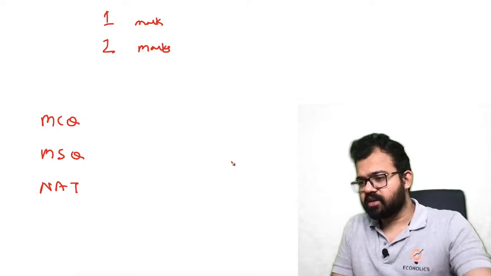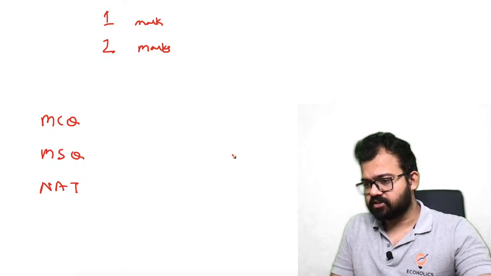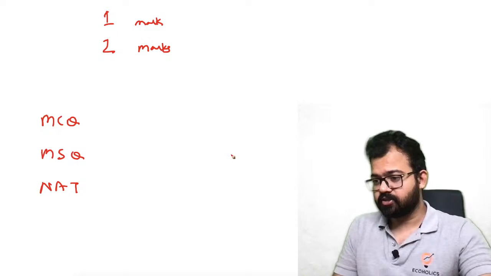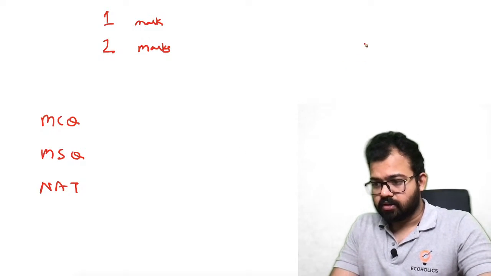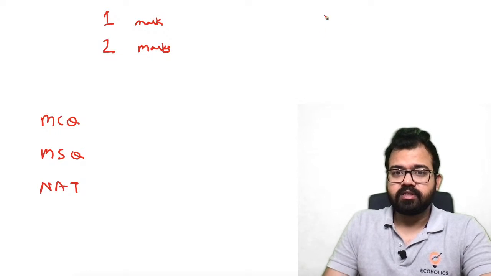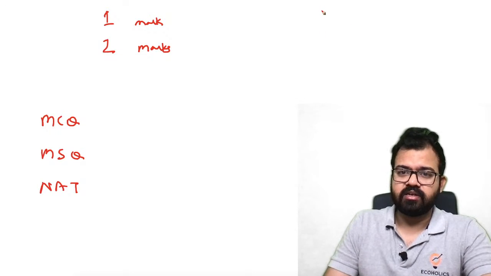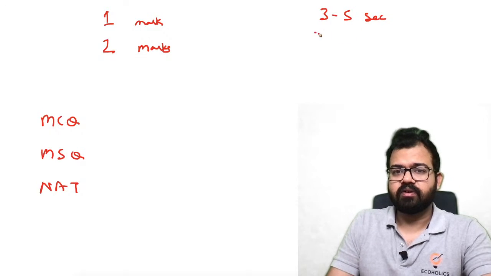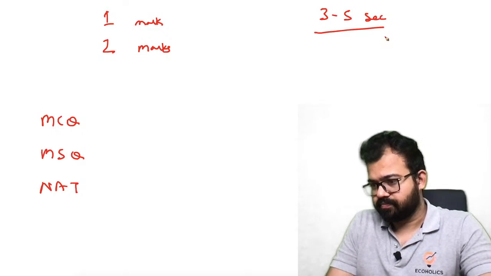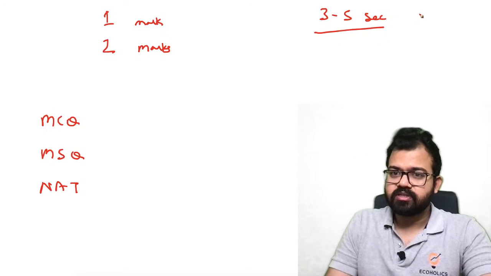So some students are saying 5 seconds, 10 seconds, 30. Anish, you're taking too much. Few seconds, 1 second. Okay, so I would say it will take 3 to 5 seconds to identify whether we know the question or not. So when you don't know the question, just skip it, skip to the next one.